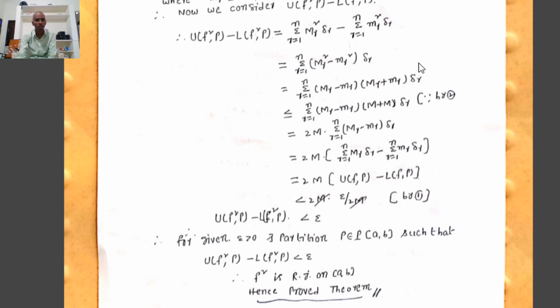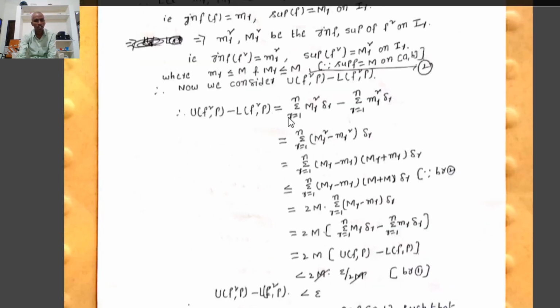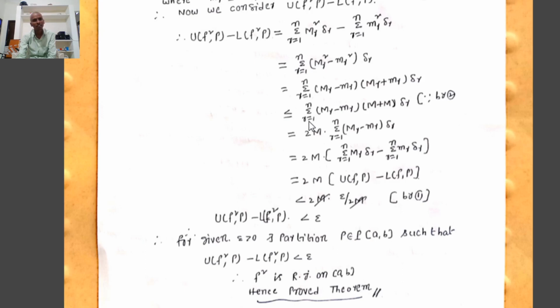Already we know the relation between small m_r and capital M_r: small m_r is less than or equal to capital M_r, which is also less than or equal to capital M. That implies capital M_r is less than or equal to capital M, and small m_r is also less than or equal to capital M. Therefore, the total value is less than or equal to summation r equals 1 to n of (capital M_r minus small m_r) times (capital M plus capital M) times delta x_r. M plus M equals 2M.